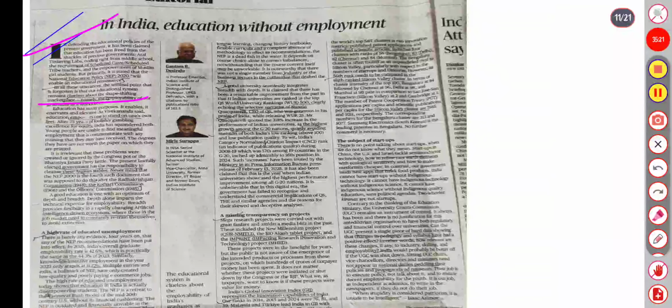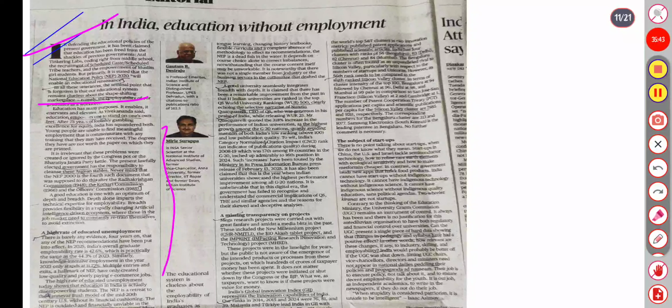So after 75 years of foolishly gambling excellence for equity, India has squandered both. Young people are unable to find meaningful employment commensurate with any training they may have received. Degrees they have are not worth the paper on which they are printed. Still a lot of degrees, but not able to get a job.